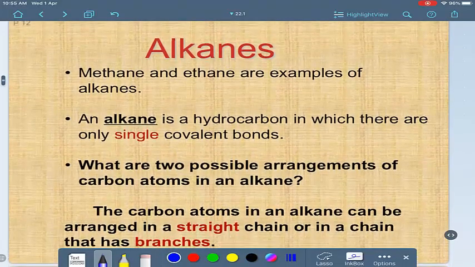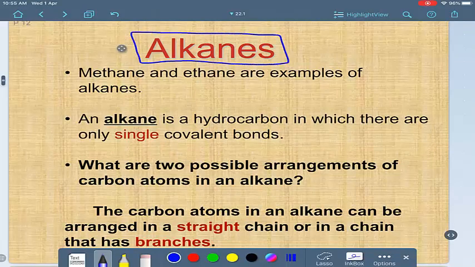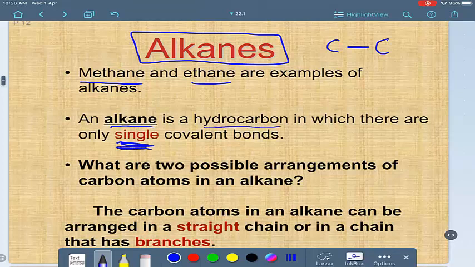We have in the hydrocarbons 3 types of compounds: alkanes, alkenes, and alkynes. Today we are going to study alkanes only. What is meant by alkanes? The examples of these alkanes are methane and ethane. Alkane has only single covalent bonds between carbon and carbon. So alkanes are hydrocarbons in which there are only single covalent bonds.